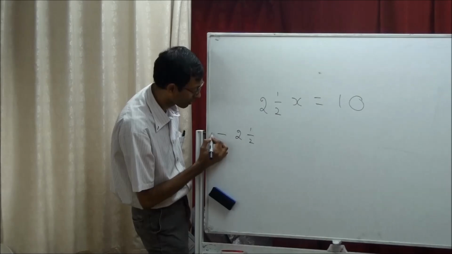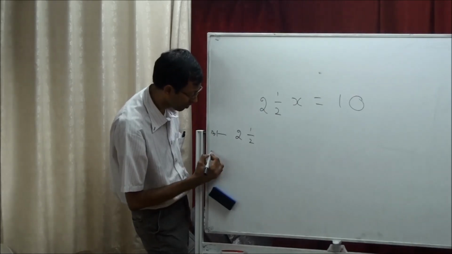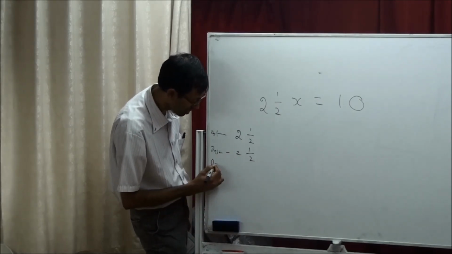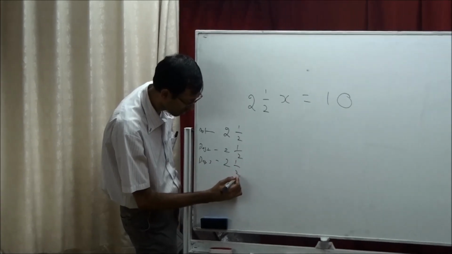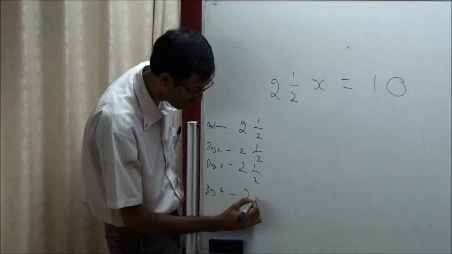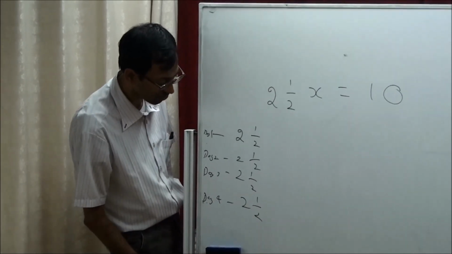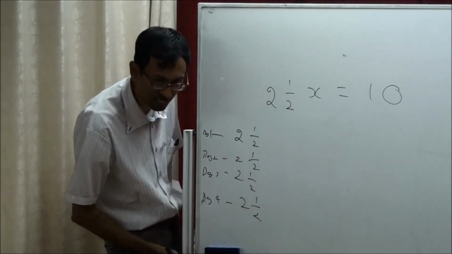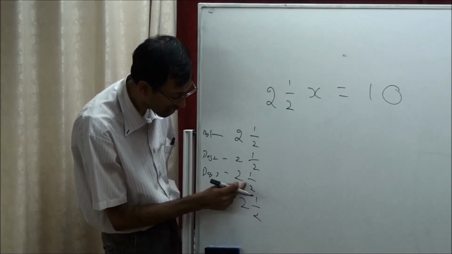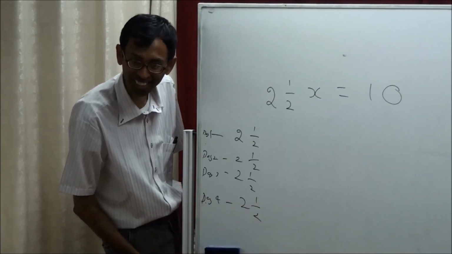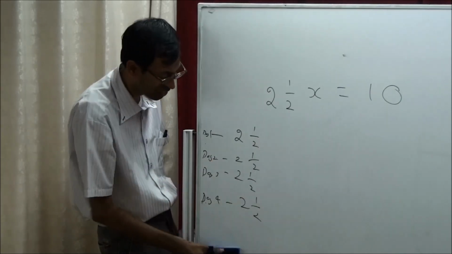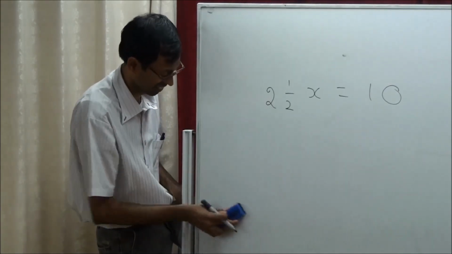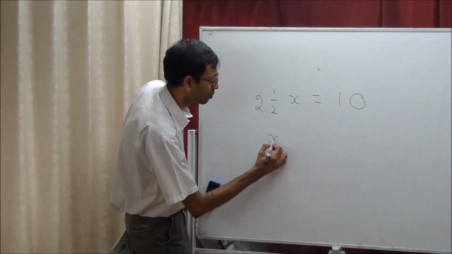So day 1, 2.5. Day 2, 2.5. Day 3, 2.5. Day 4, 2.5. Total? 2 plus 2 plus 2 plus 2 is 8. Half and half makes 9, again half and half makes 10. Total is 10. So it took 4 days. Good job, very nice.